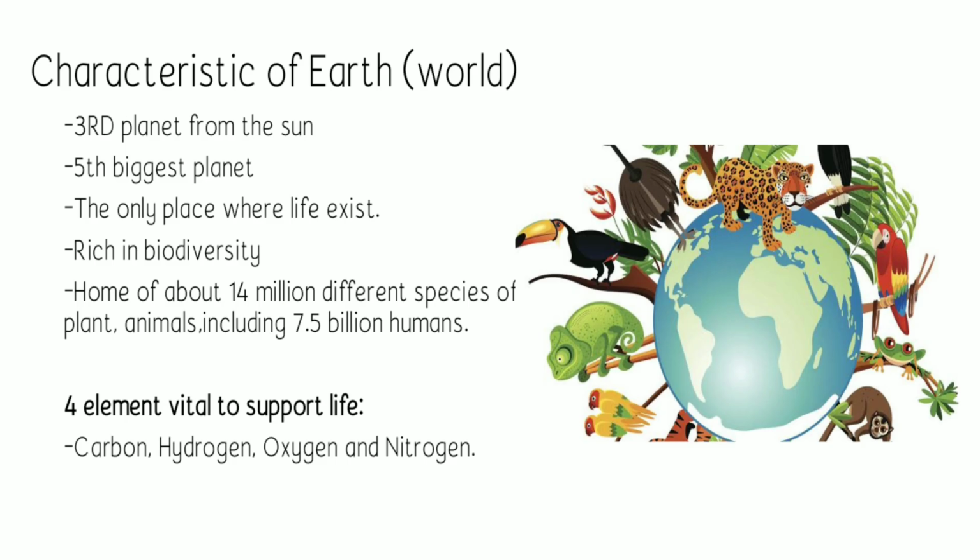Next, we have the characteristics of the Earth. The Earth is also referred to as the world. The Earth is the third planet from the Sun and is the fifth biggest planet. It is the only place where life exists, and it is rich in biodiversity. Biodiversity is the variety of life in a particular habitat, such as plants, animals, and including us.